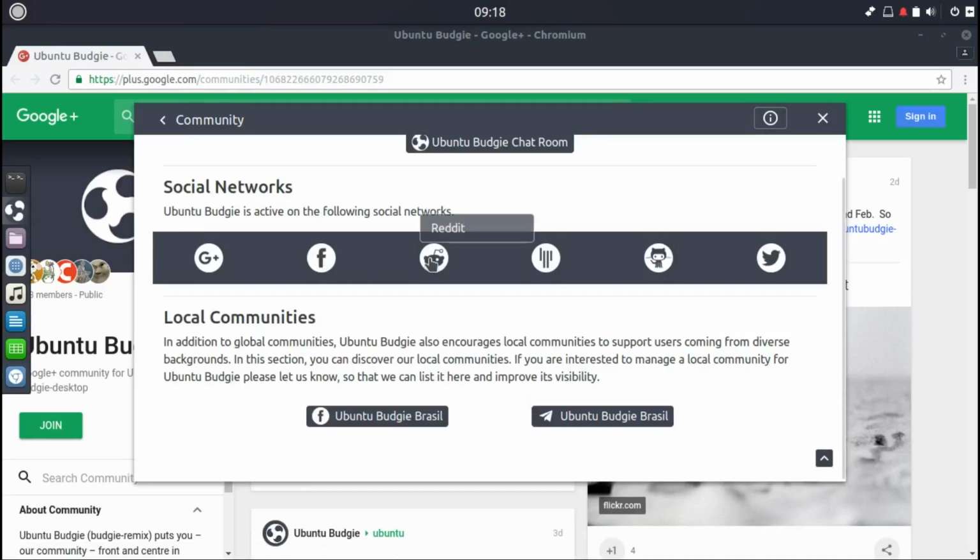Also Reddit, chat room, GitHub, Twitter, you can go for all of them, check it out. Ubuntu Budgie Brazil, on Facebook and Telegram. You can join the communities there. Quite cool.